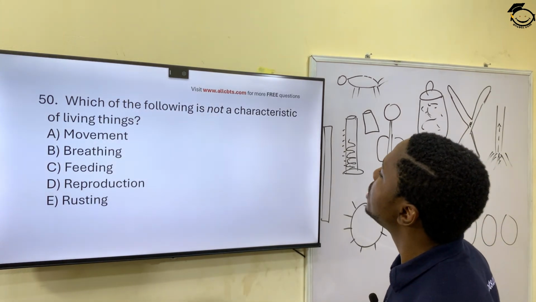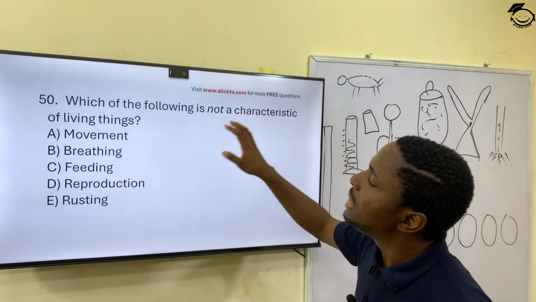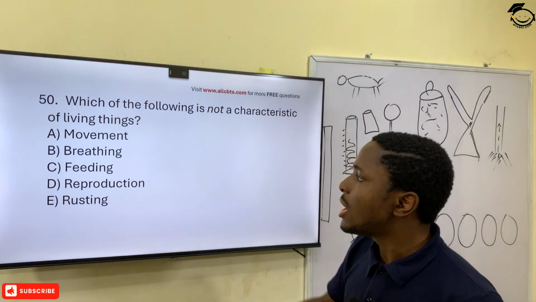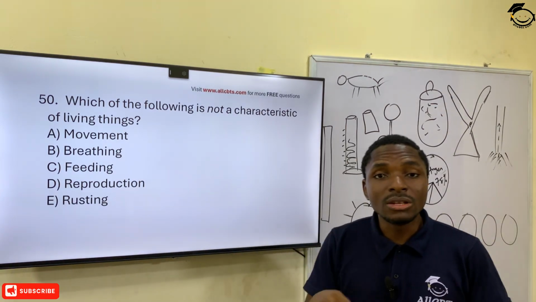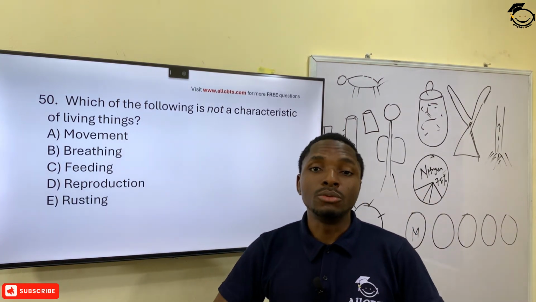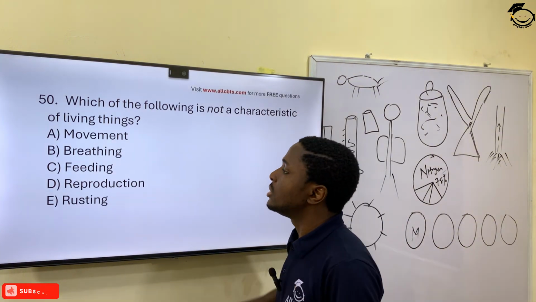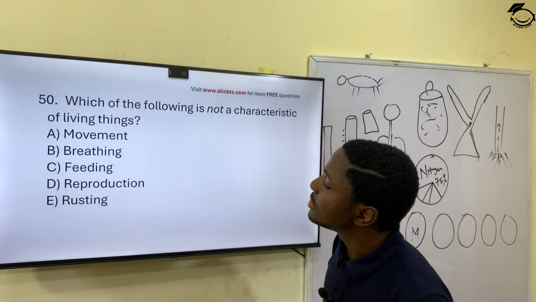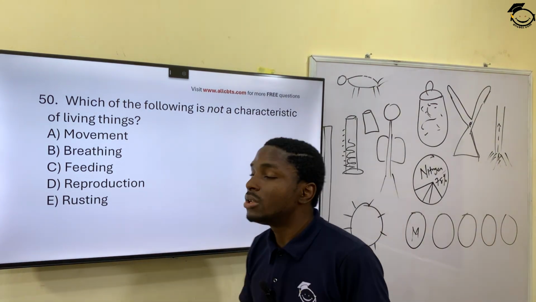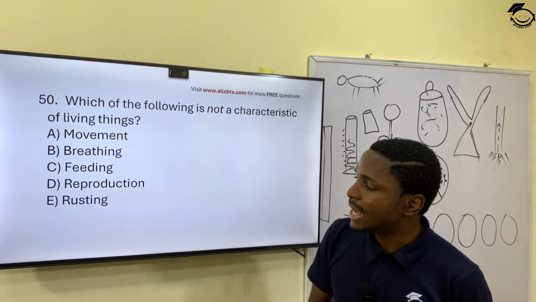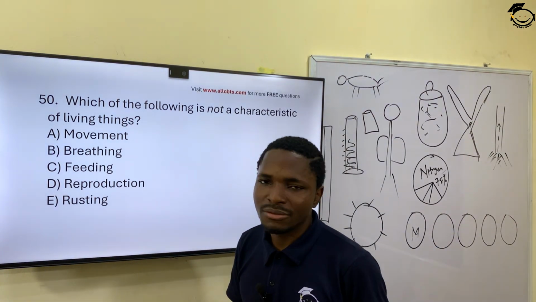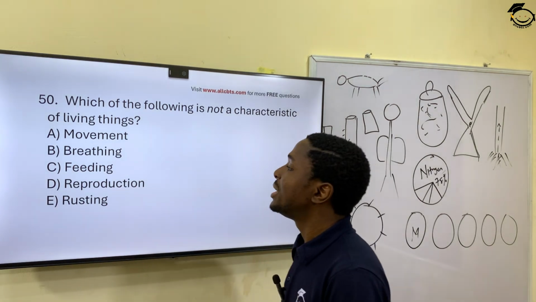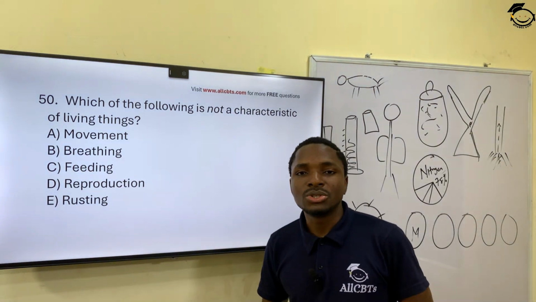And then the last question, question 50, goes, which of the following is not a characteristic of living things? That means living things do not do one of these. You have movement, living things move. All living things move, either in position or locomotively. Then you have breathing. All living things have got to breathe. Feeding. All living things eat to stay alive. You have reproduction. All living things have to reproduce after their kind. And you have rusting. Doesn't even make any sense. So rusting is the correct option there.